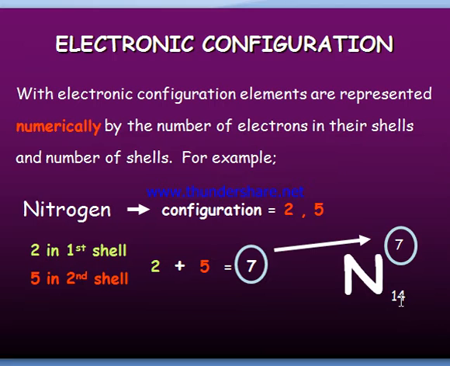Nitrogen has atomic number 7 and atomic mass 14. The atomic number 7 is nothing but the protons, and 14 is the atomic mass, which is a combined value of protons and neutrons.